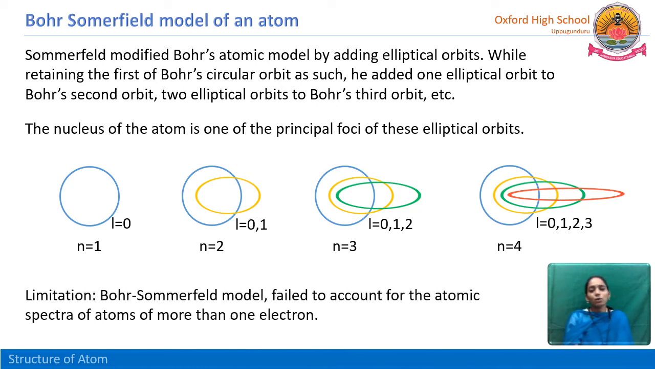Here, he succeeded in explaining the splitting of the line spectra, because Bohr could not explain why the line spectra is split, but Sommerfeld added these elliptical paths and explained the reason behind the splitting of line spectra. But this Bohr-Sommerfeld model of atom also has a limitation, it also failed because it only explained the reason behind the splitting of line spectra of hydrogen atom, not the other atoms. So it failed to account for the atomic spectra of atoms with more than one electron.